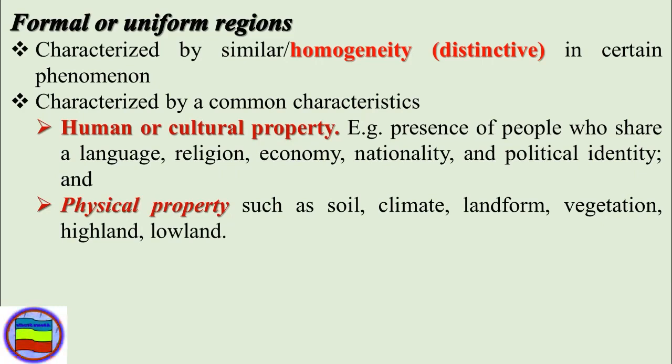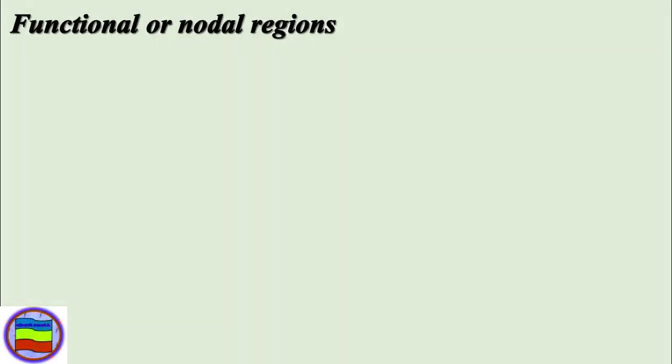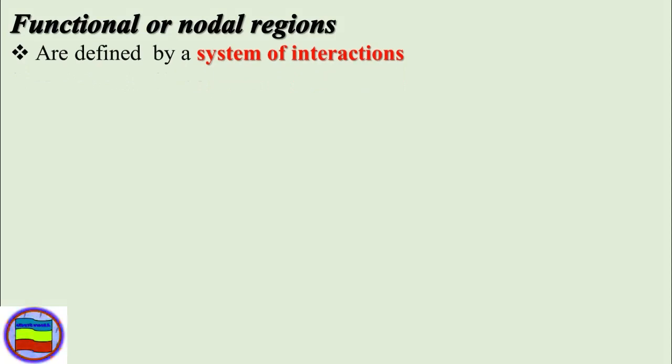And also, if the regions have the same soil, climate, landform, vegetation, or highland or lowland part, then this is known as a formal or uniform region, or homogeneous region, or similar region in terms of human and physical character.